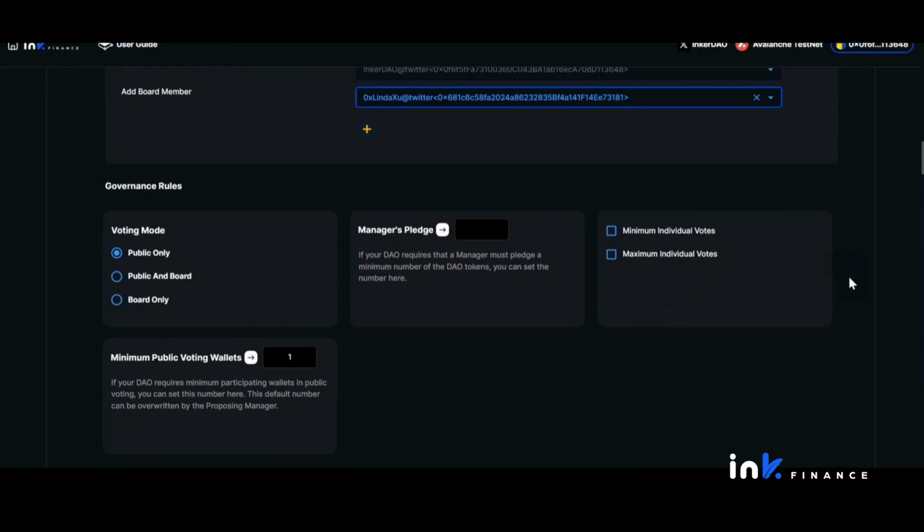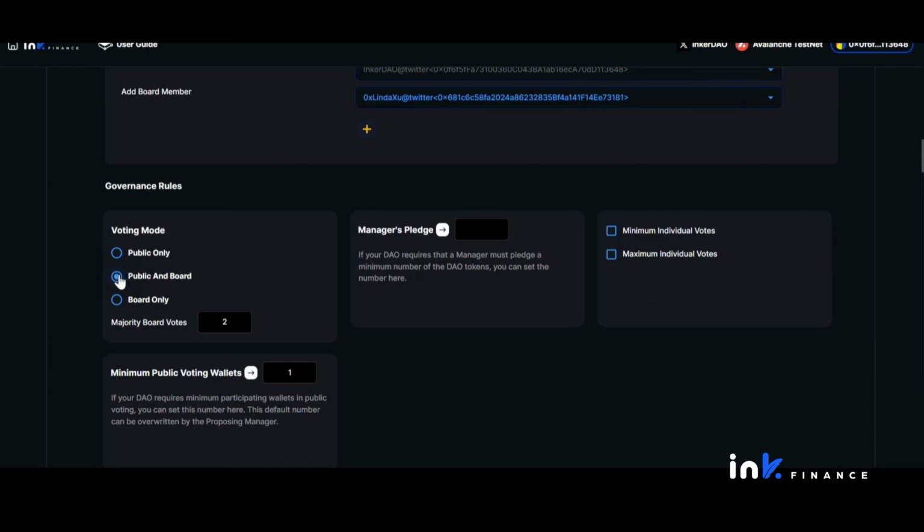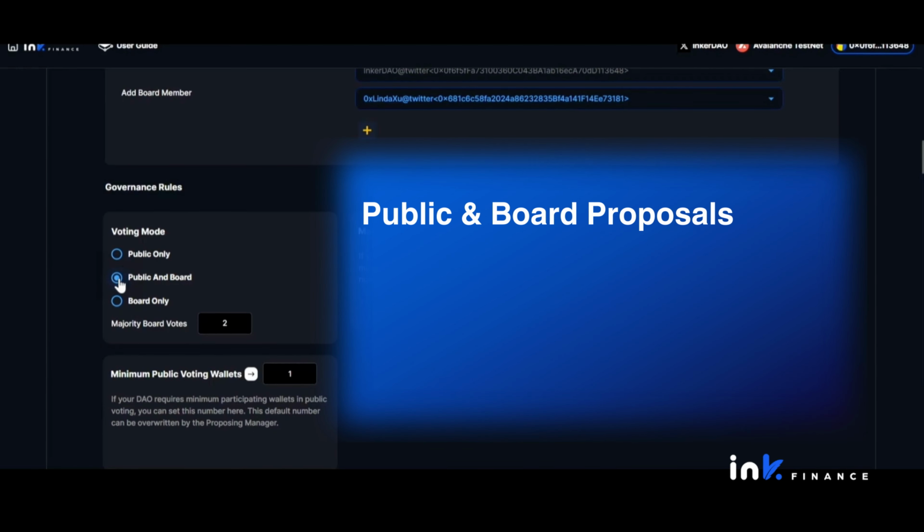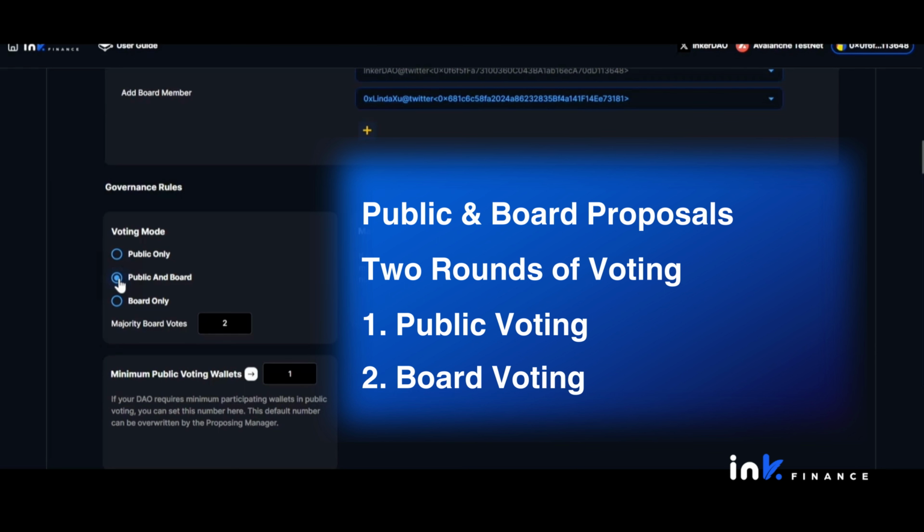Voting modes. In governance rules, Inc. provides DAOs with flexibility when initiating proposals through 3 voting modes. First, public and board. A proposal under this scheme goes through 2 rounds of voting. One round is public voting and the other is board voting. A proposal is only approved if it is passed through both rounds of voting.